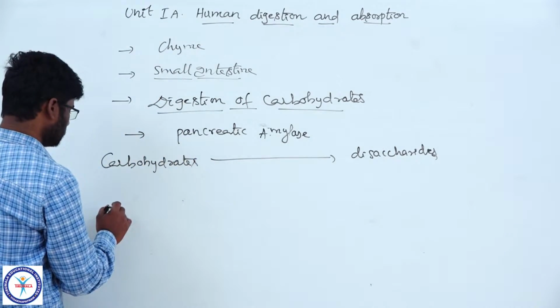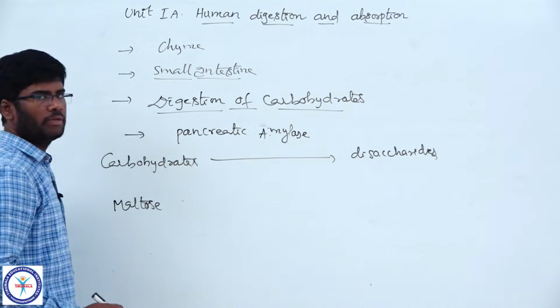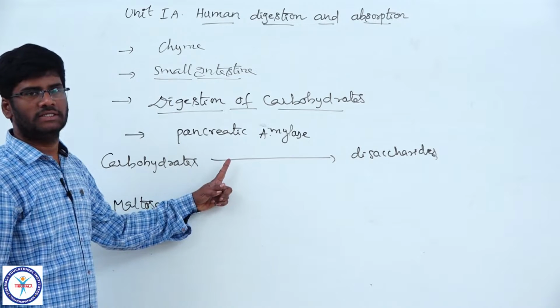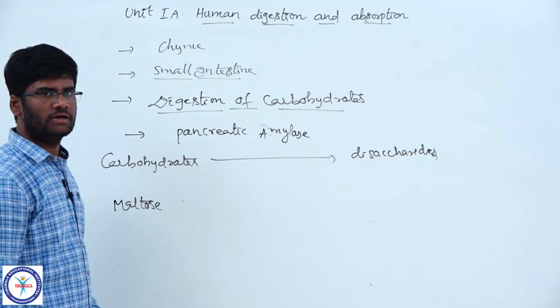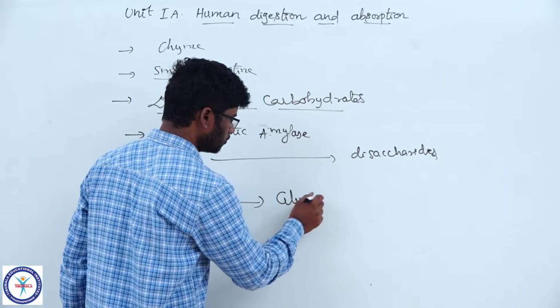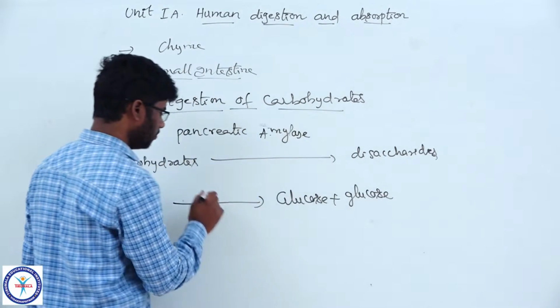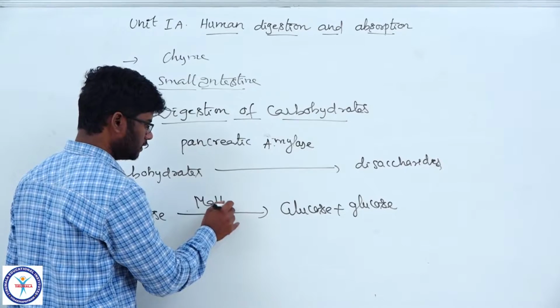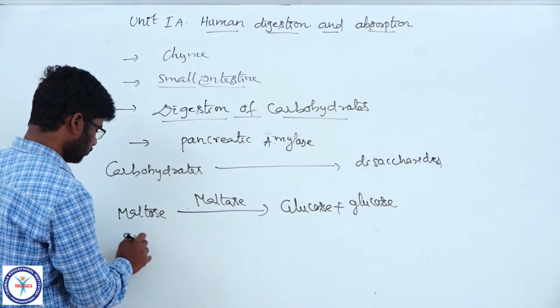Now these disaccharides are acted upon by intestinal enzymes. Amylase is a carbohydrate digesting enzyme. Now the maltose is converted into glucose plus glucose by maltase enzyme. Now come to sucrose.